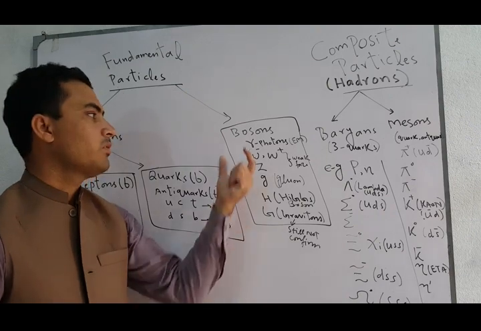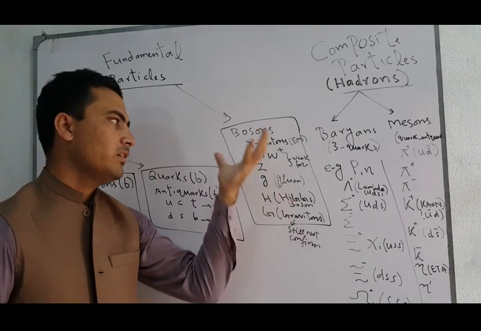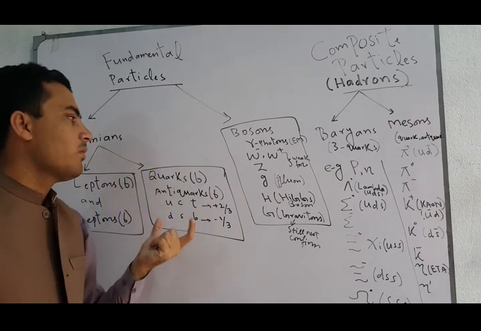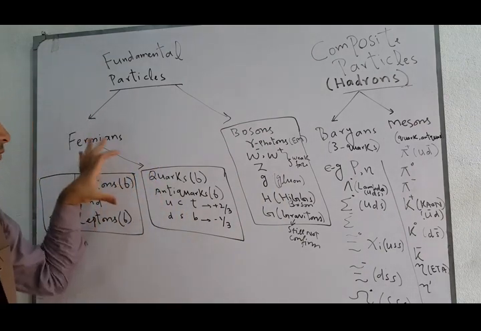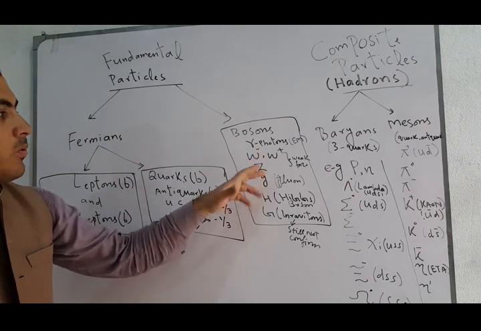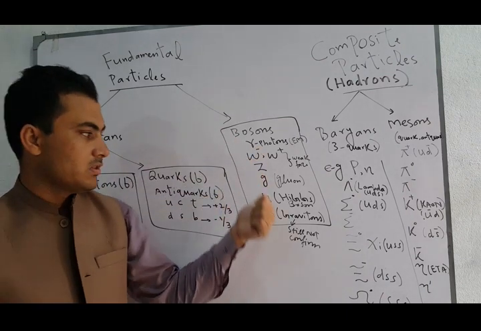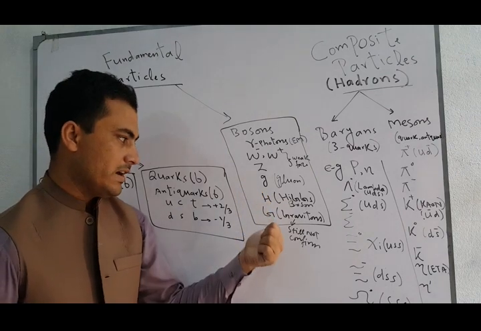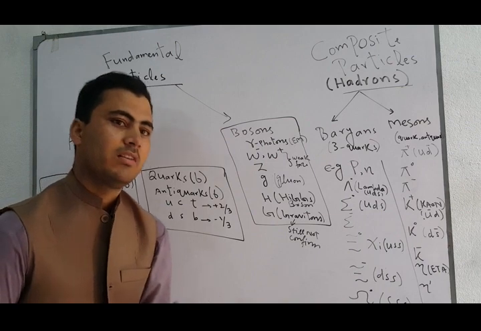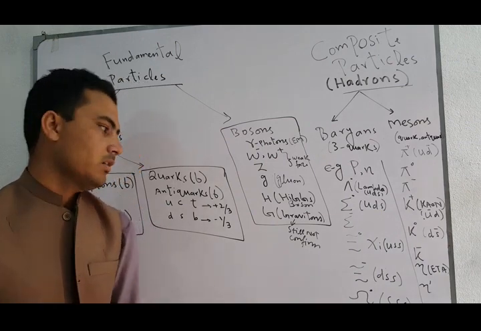So those particles which possess integral spin are called bosons, and those which carry half-integral spin are fermions. Leptons and quarks are fermions, while bosons, which are photons, W and Z bosons, gluons, Higgs bosons and gravitons, all have integral spin.